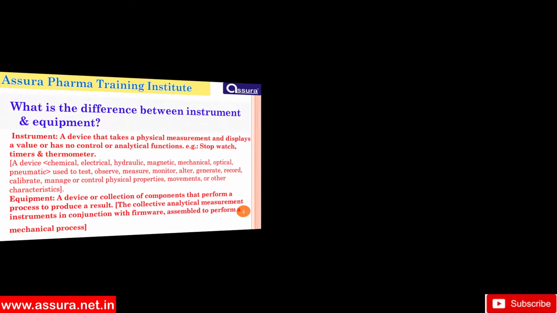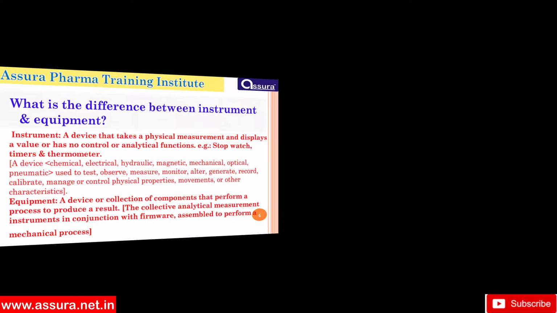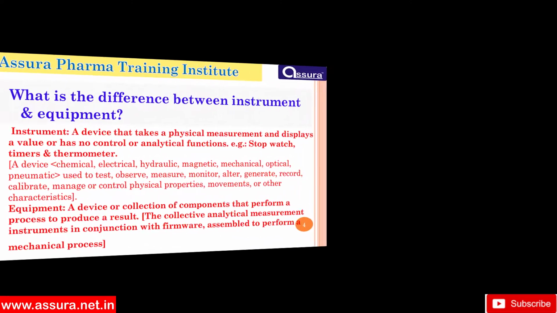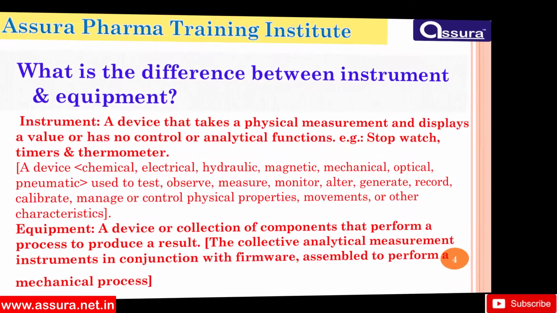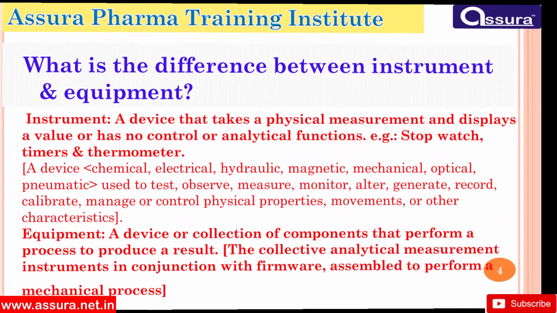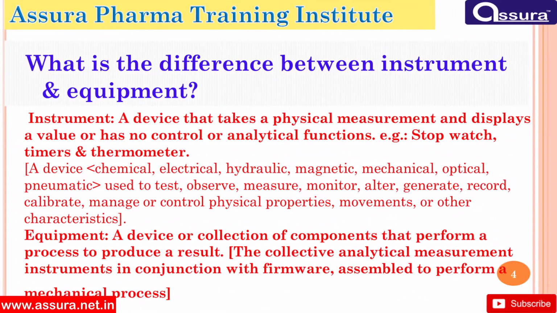Next, what is the difference between instrument and equipment? Instrument is a device that takes physical measurement and displays a value, or has no control or analytical function, for example a stopwatch, timer or thermometer. Equipment is a device or a collection of components that performs a process to produce a result.